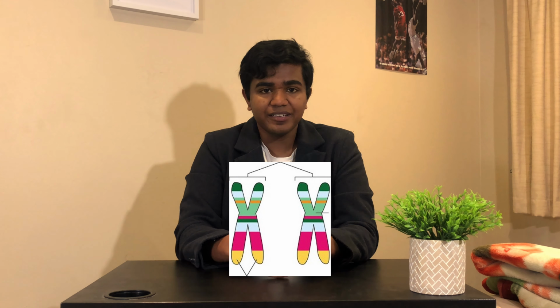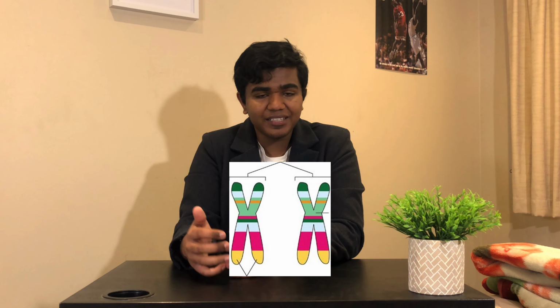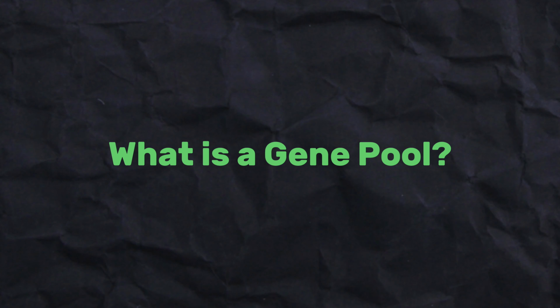So let's look at this diagram of a pair of chromosomes on the screen. Imagine that one of them is from the mother's side and the other one is from the father's side. So let's imagine that the base sequence at the tip of each chromosome determines your eye color. We could say that the one from the mom's side coded for brown eyes and maybe the one on the father's side coded for blue eyes. Therefore, you can say that the mother had the allele for the brown eye and the father had the allele for the blue eyes.